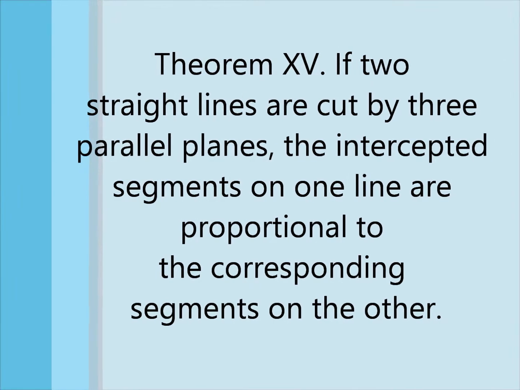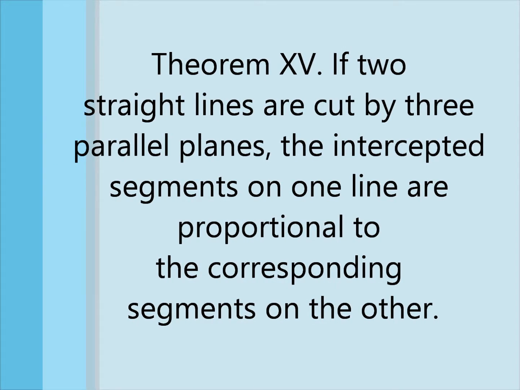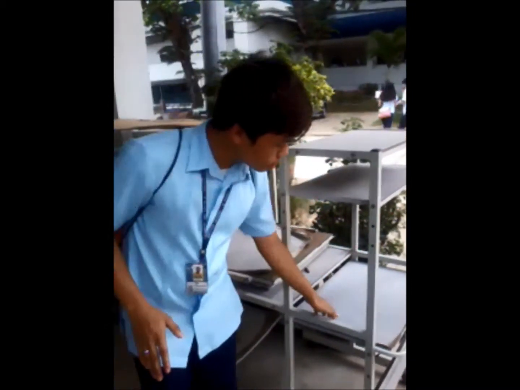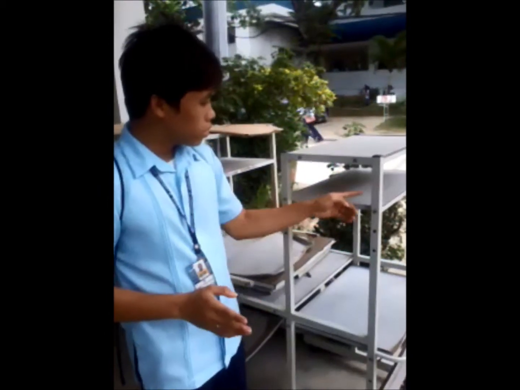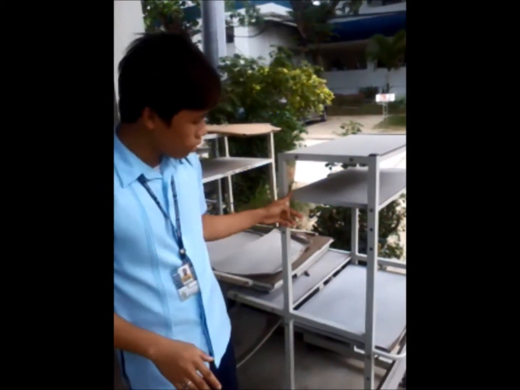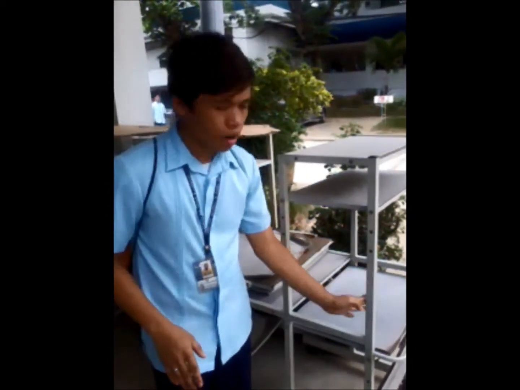Theorem number 15. If two straight lines are cut by three parallel planes, the intercepted segments on one line are proportional to the corresponding segments on the other. Theorem number 15 simply says that if we have two straight lines here, this one and this one, cut by three parallel planes, which are these three planes, their intercepted segments are proportional, which is this segment and this one, and this also.